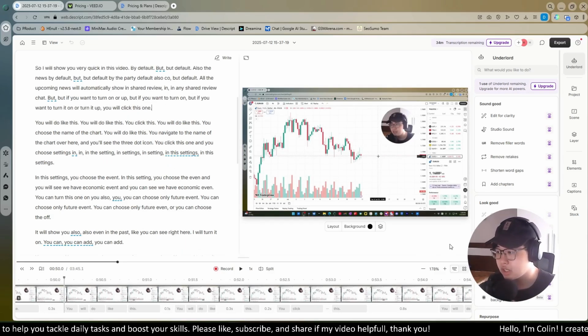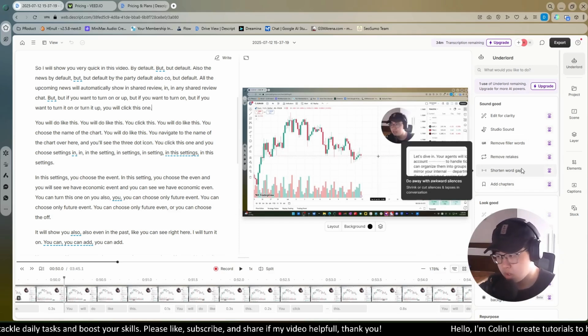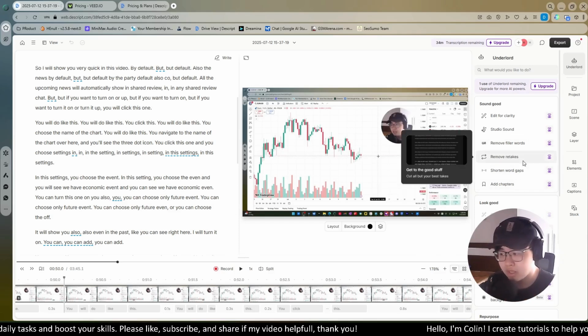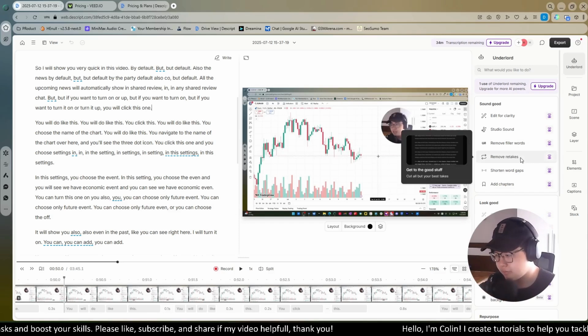Also, Descript has a lot of smart features like remove filler words. I can remove any filler word I want. I can shorten the word gaps. This one I use a lot because when I record the videos, I can make some mistakes. Maybe I repeat the sentence a lot of times. So this one is a very powerful tool of Descript.